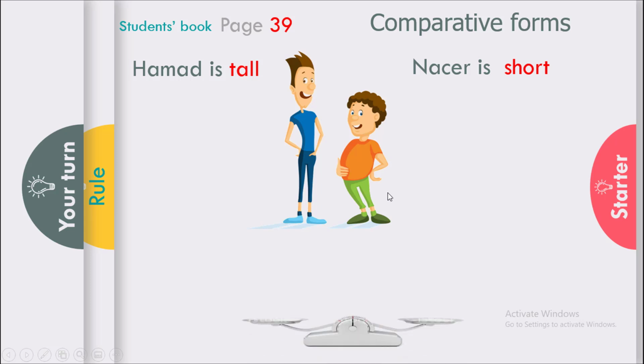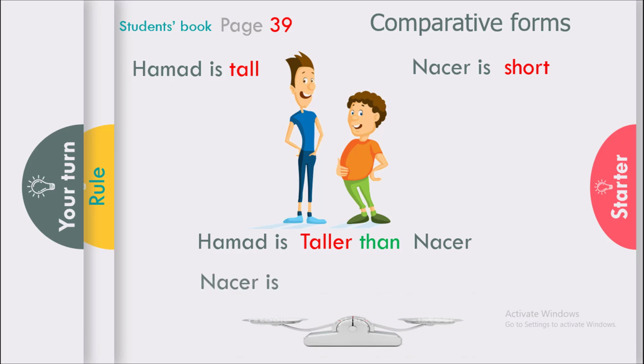What if we want to put them on a balance and compare them? نقارنهم في جملة واحدة. What should we say? We say Hamad is tall than Nasir? Or we say Hamad is taller than Nasir. Hamad is taller than Nasir. What about Nasir compared to Hamad? Nasir is, how do we say it? Yes, since Nasir is short, so Nasir is shorter than Hamad.